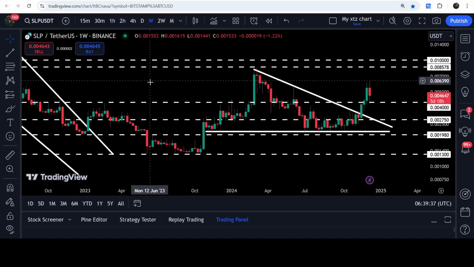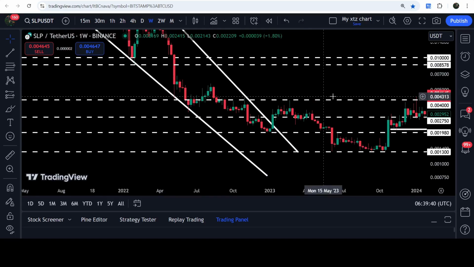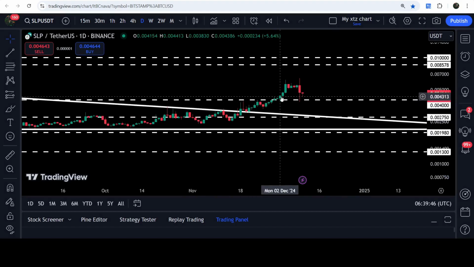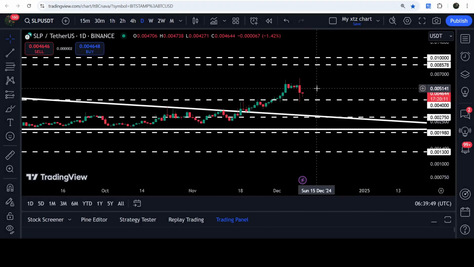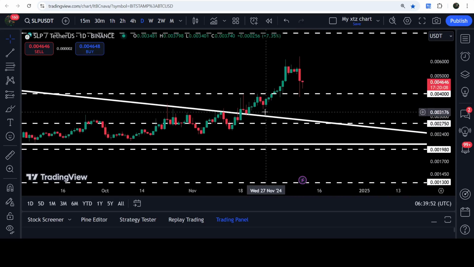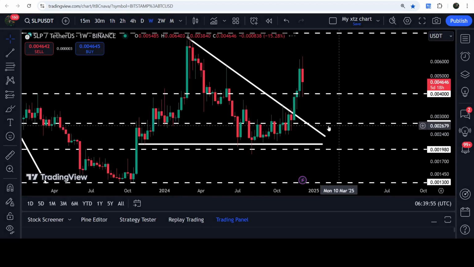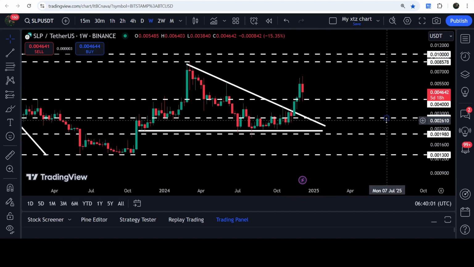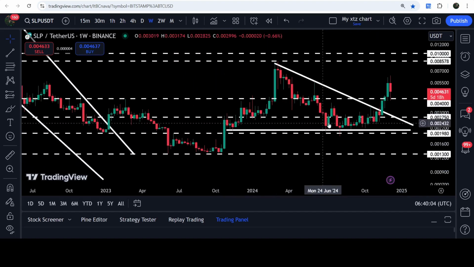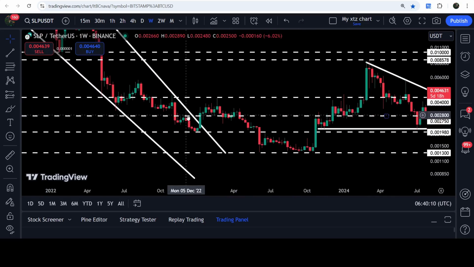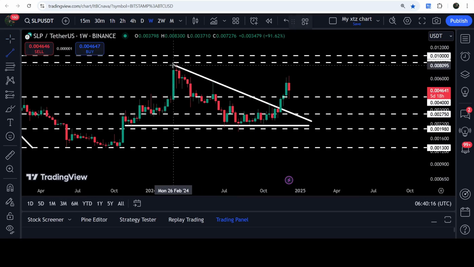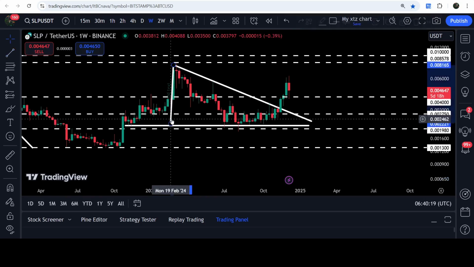That was previously working as a resistance here, resistance here, resistance here, and support here. And now it is again working as a strong support. If you take a look at the daily time frame chart, then you can see that the price line did not break it down. For example, if the price line breaks it down, then it can test the support of the previous resistance of the triangle as a support, along with this long-term support of $0.00275. And this $0.00275 has been, by the way, previously working as a resistance here, and for a few weeks it has been working as a support here and resistance here, and therefore again it can work as a strong support for the price line of SLP.